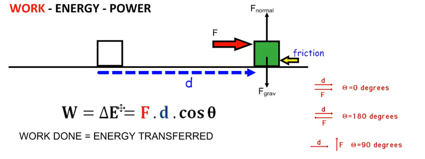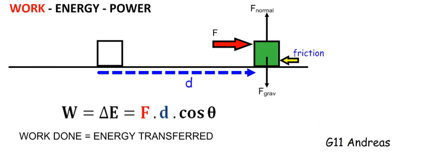And also, work done is defined as force acting to cause a displacement through a distance d in the direction of the force. Work and energy are both scalar quantities, and since they're equal to each other, they have the same unit. The unit of measurement is the joule, both for work done and for the energy transferred.